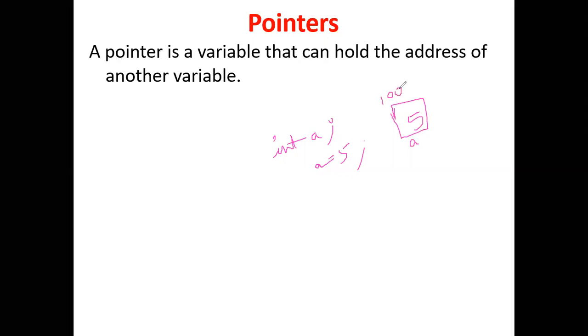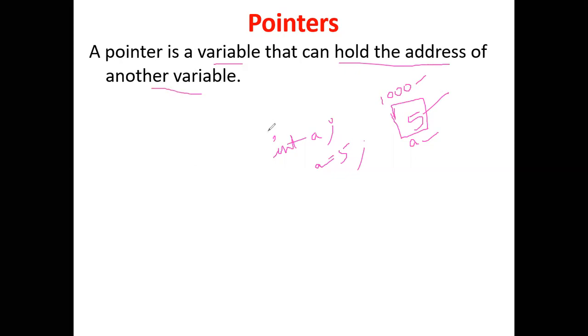All the variables will be stored in memory locations and they will have some specific address. So a is a variable, this is the address, and this is the value that is stored in the variable a.